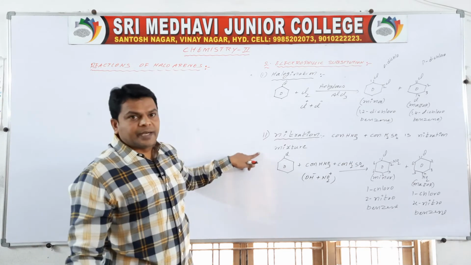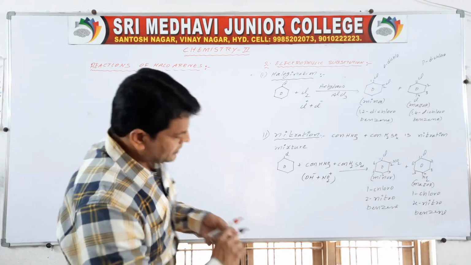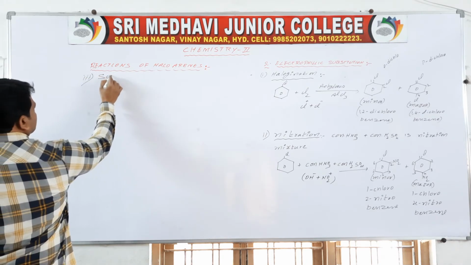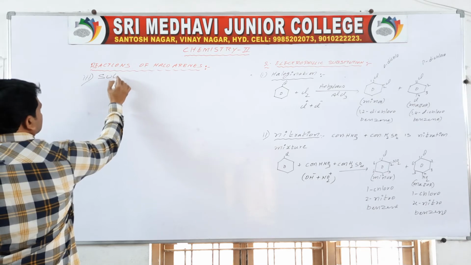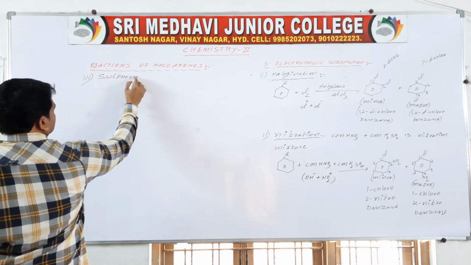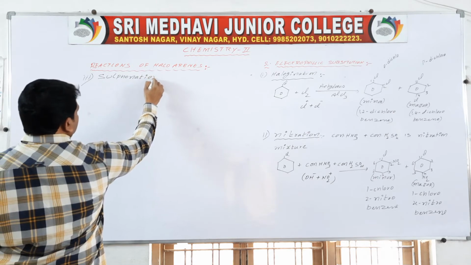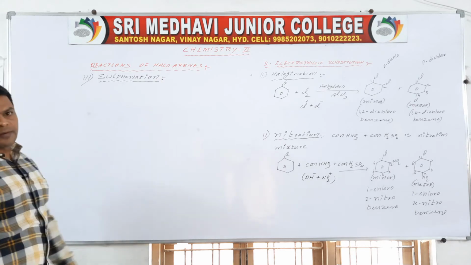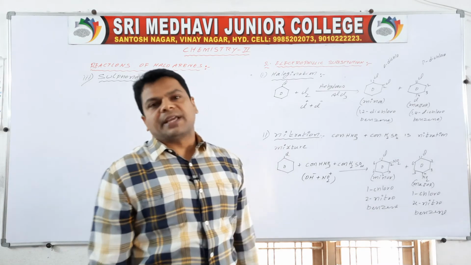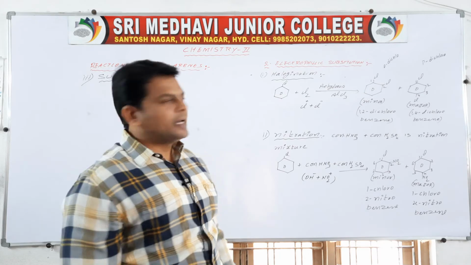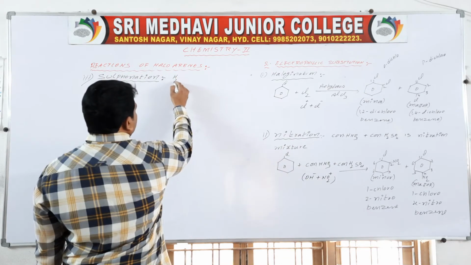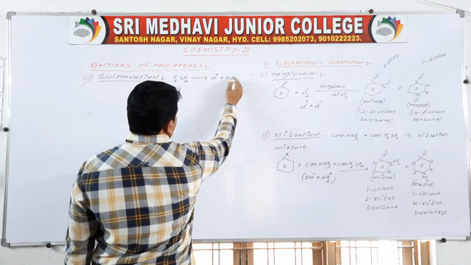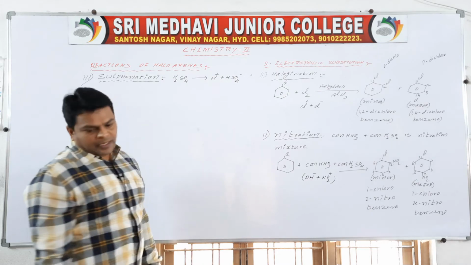See, it is the first one, it is the second one. Next, the third one we are going to discuss, that is sulfonation. Sulfonation, so adding sulfuric acid. Here, if you add H2SO4, it can be divided into H plus and HSO4 minus.